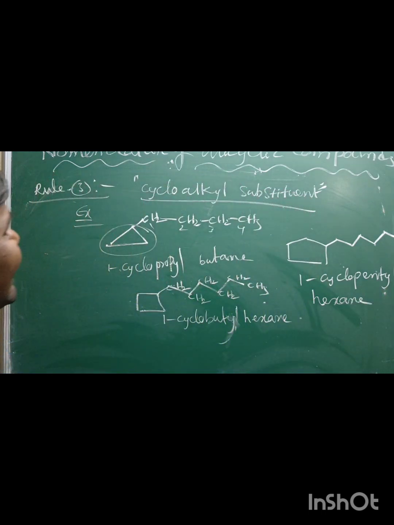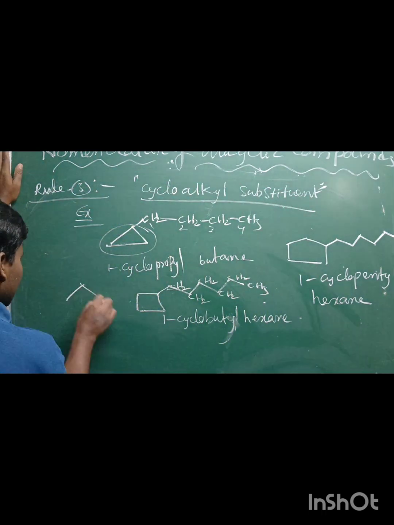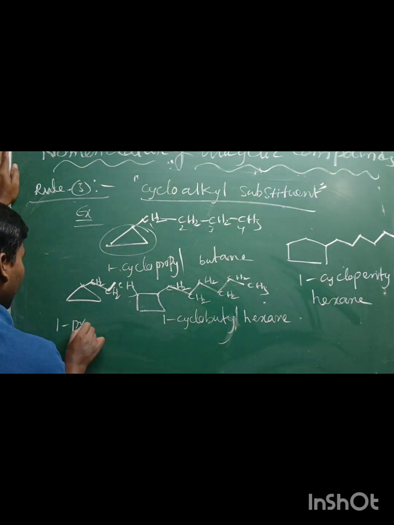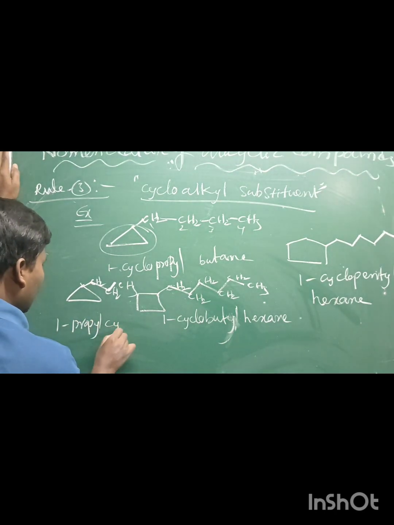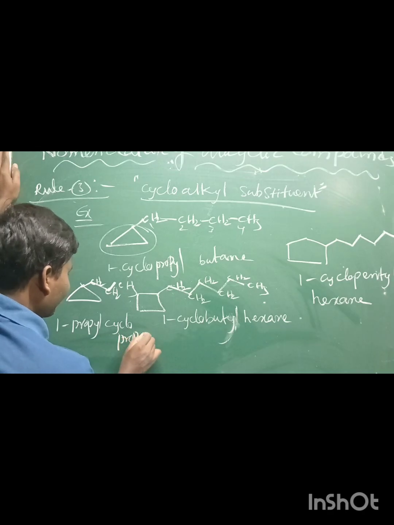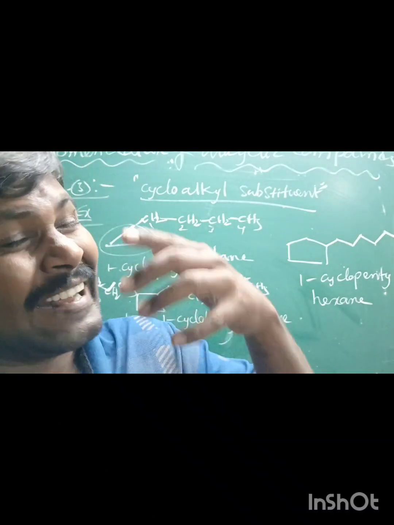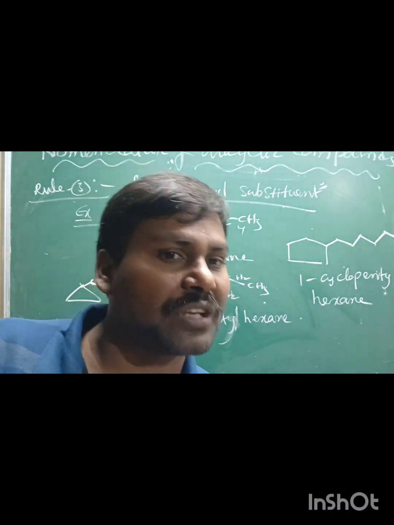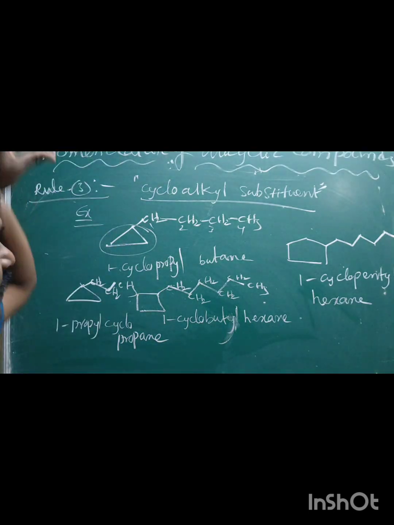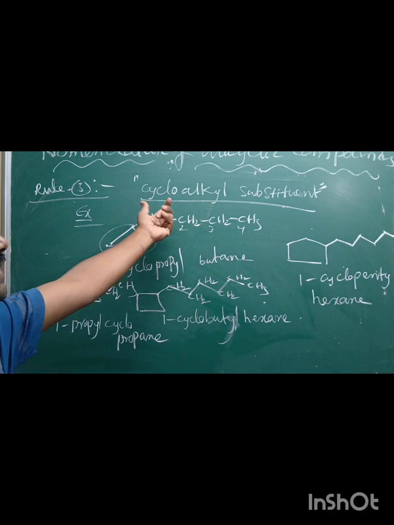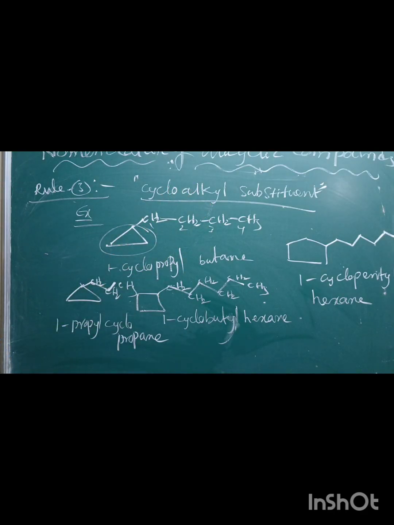In case the same number is there, sir, cyclopropane 1, 2, 3, 1 CH2, CH2, CH3. Okay, that time it acts as substituent. 1 propyl cyclopropane only. If the ring contains less number of carbon atoms than the substituent, that is the side chain or alkyl group, then the ring acts as a substituent, that is called cycloalkyl substituent. I hope it is clear.